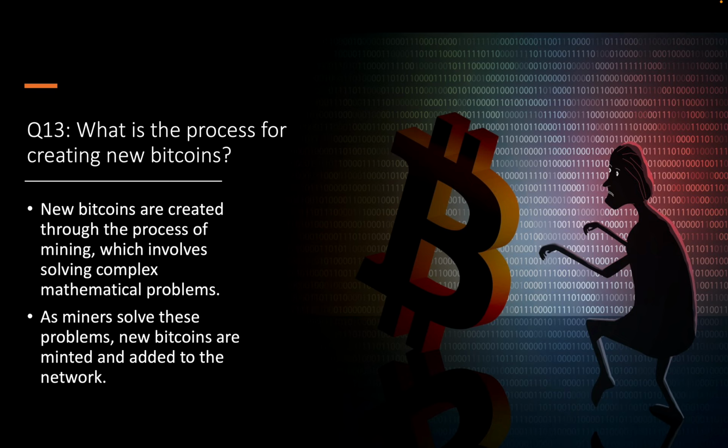Question number 13. What is the process for creating new Bitcoins? New Bitcoins are created through the process of mining, which involves solving complex mathematical problems. As miners solve these problems, new Bitcoins are minted and added to the network.